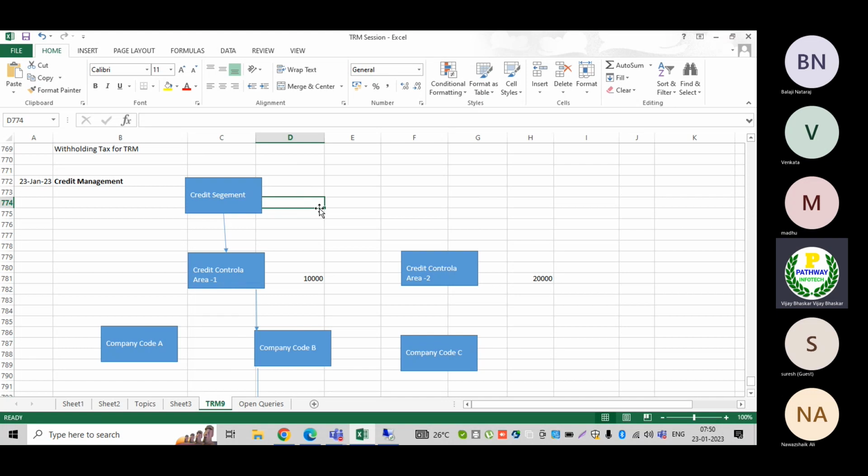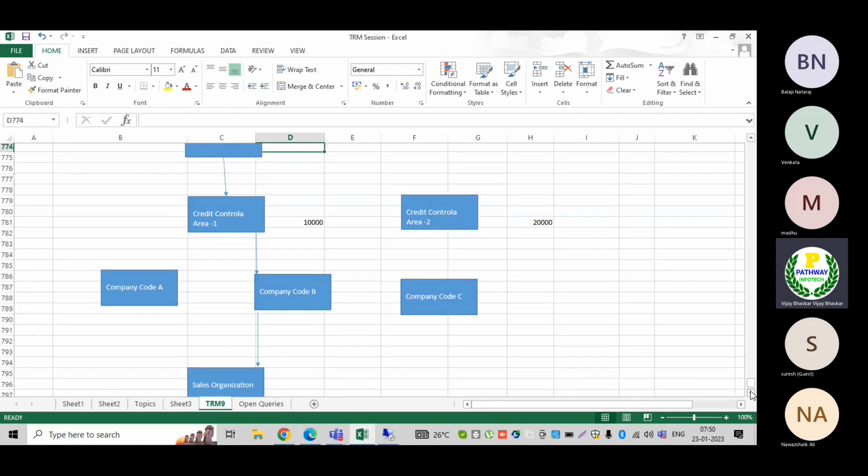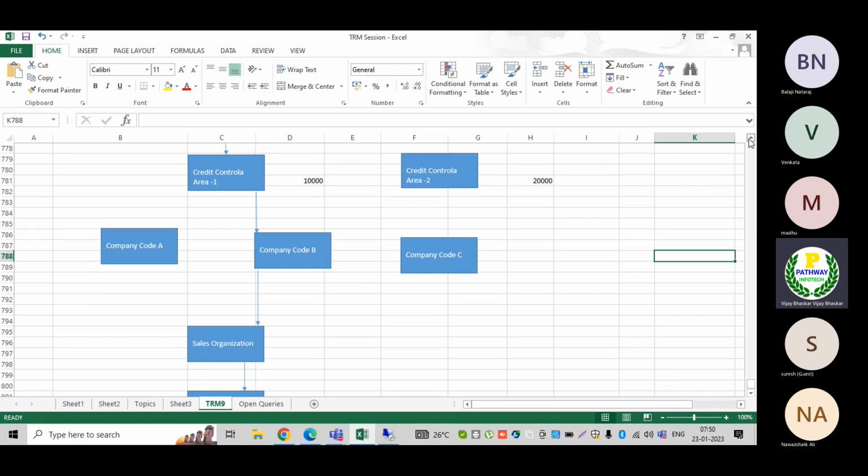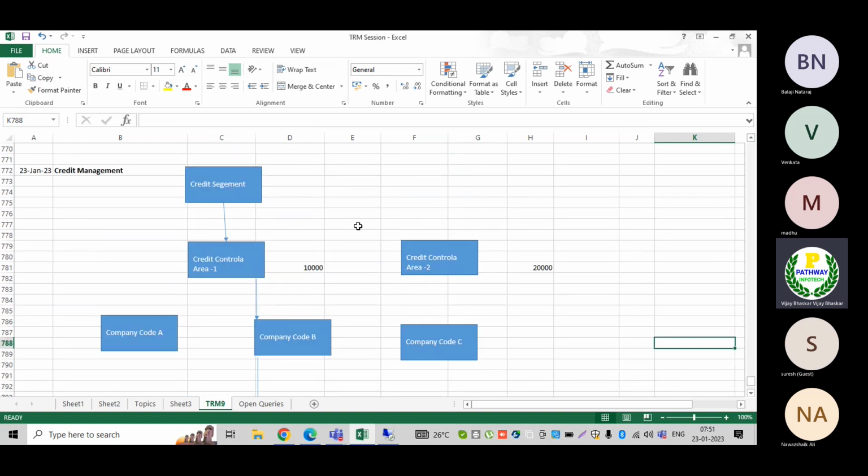Okay, the credit segment is the top node here. Under one credit segment, remember, one credit segment can be assigned to multiple credit control areas. Then one credit control area can be assigned to multiple company codes. At the same time, one company code can have multiple sales organizations. Then one sales organization can have multiple customers. But what is the difference if I assign the credit segment here, as compared with S4 HANA?